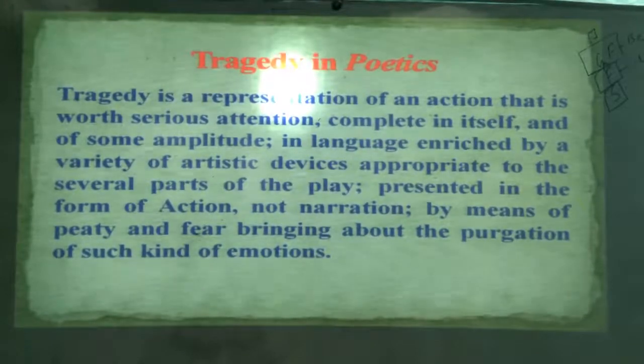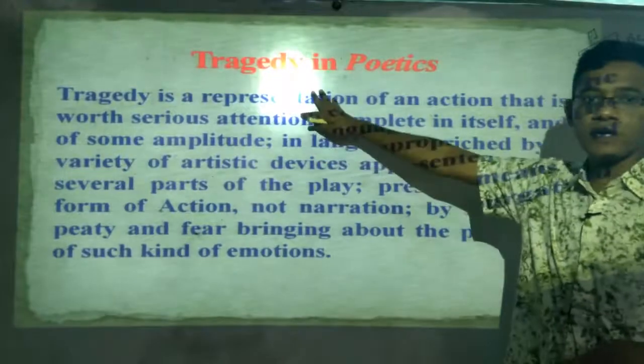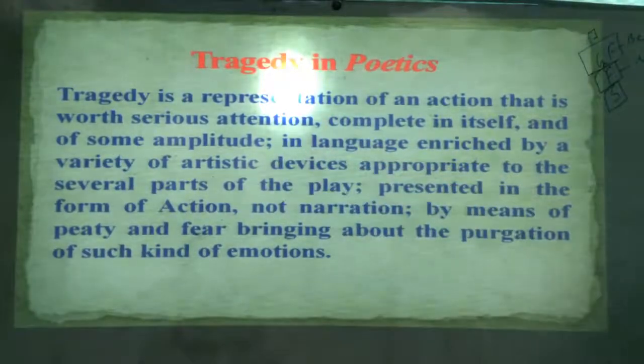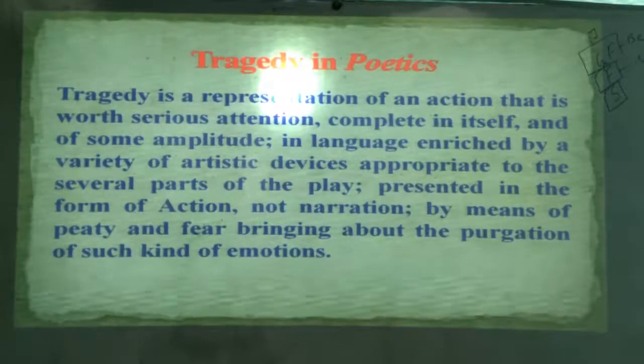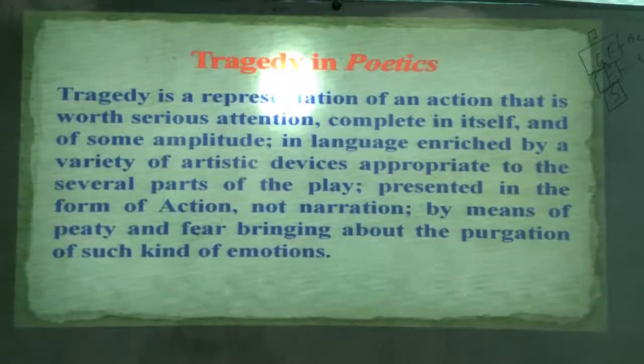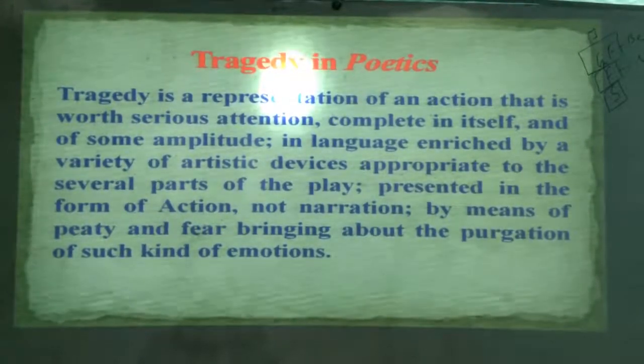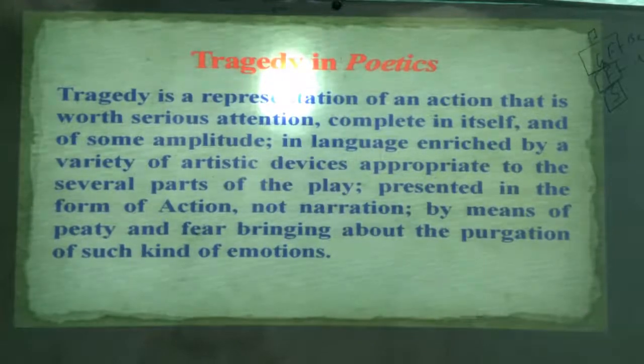So is it clear now? Later on we'll come here. So how many parts have we discussed so far? 3 parts. The second one: in language enriched by a variety of artistic devices appropriate to the several parts of the play. So what type of language is here? Enriched by a variety of artistic devices. What are the artistic devices?